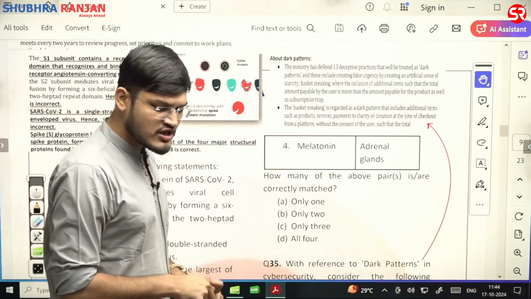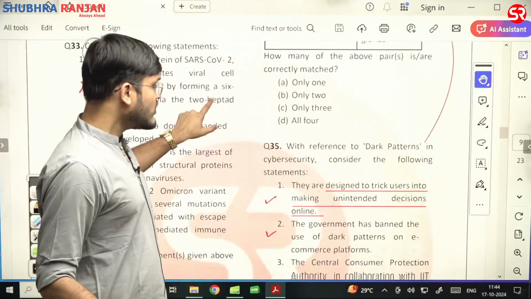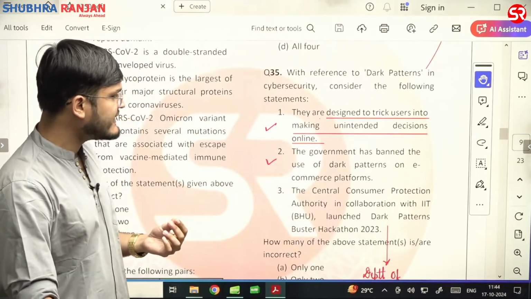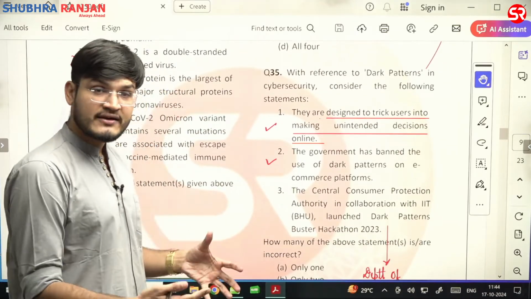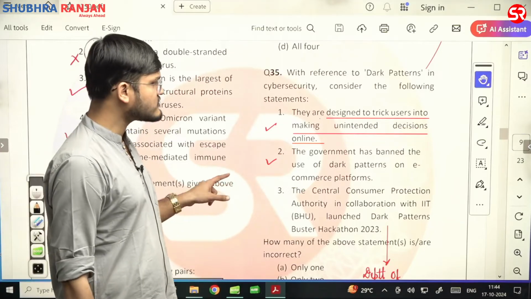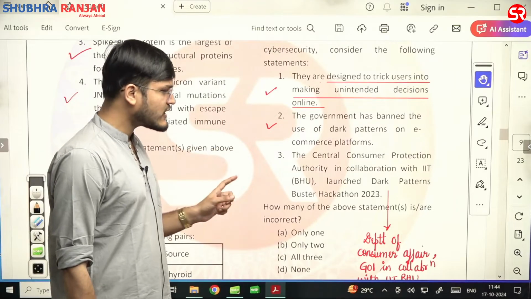Now let us see question number 35. Question number 35. Dark pattern. We know that dark patterns are designed to trick users into making unintended decisions online. Like showing a shortage of goods, so now let's buy quickly. This is a malpractice or dark pattern. The government has banned the use of dark pattern on the e-commerce platform.